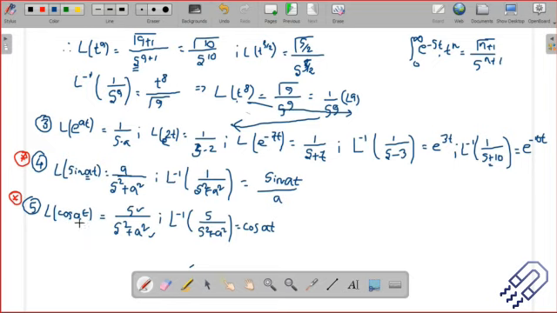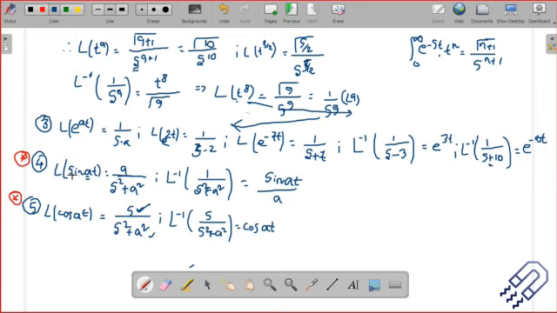Now if you put the value of a as 1 here, you will see you'll get s divided by s square plus 1 square for cos. But for sine, this will be 1 divided by s square plus 1 square.